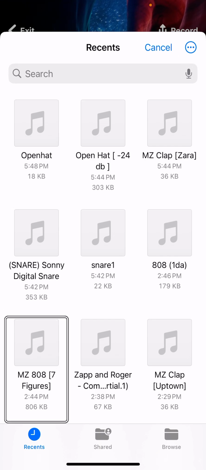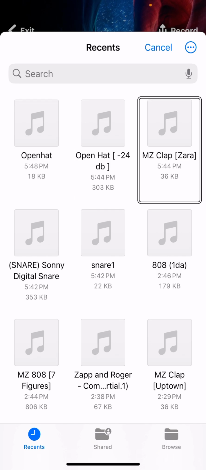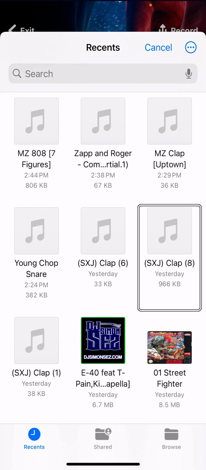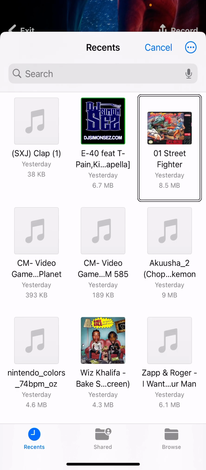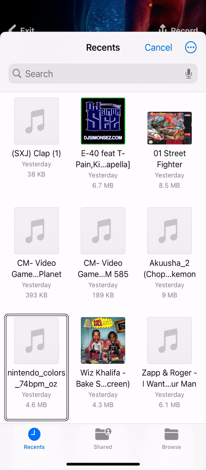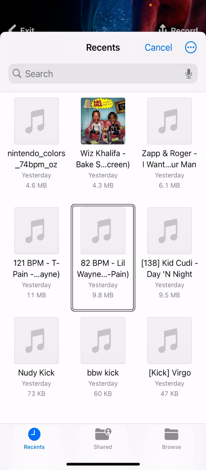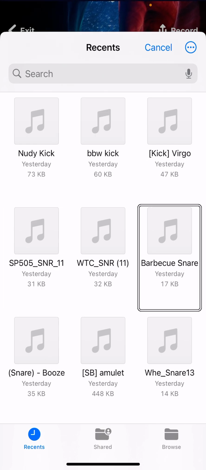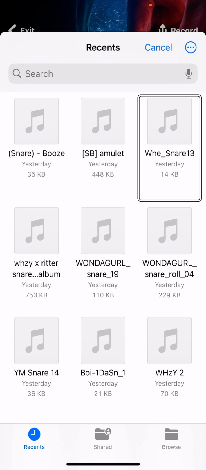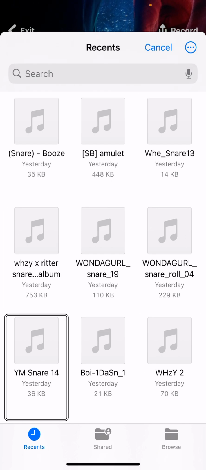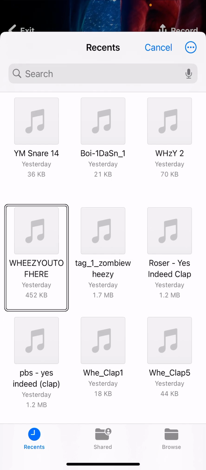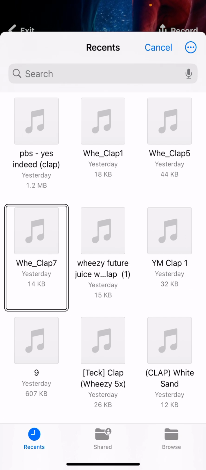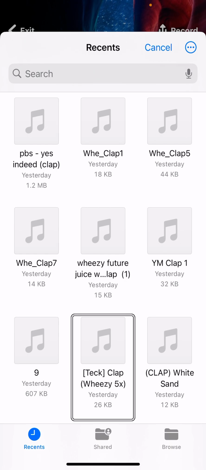Snare. MZ Zap and append. MZ Zap, Young Chop. And instead of adding the sounds for the next two instruments, we're just going to edit it.